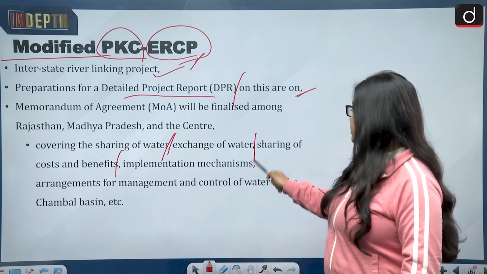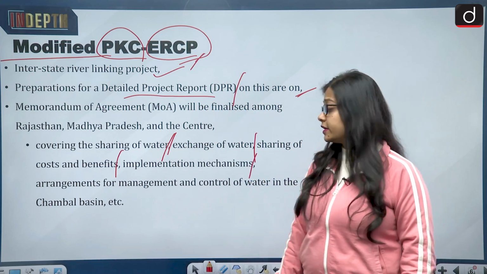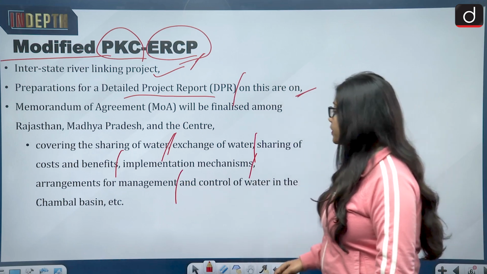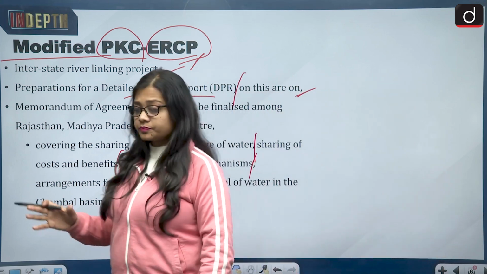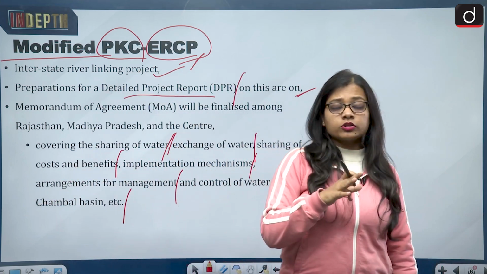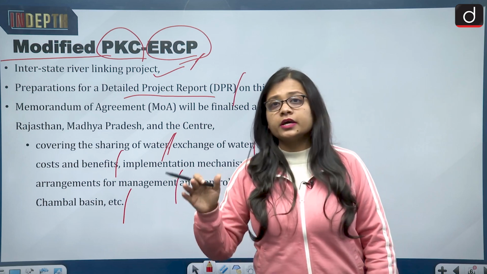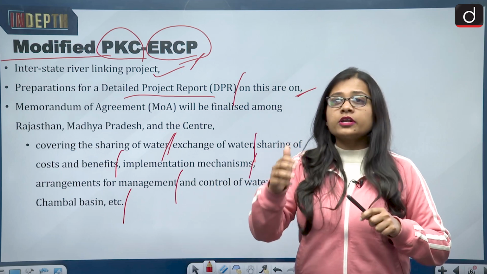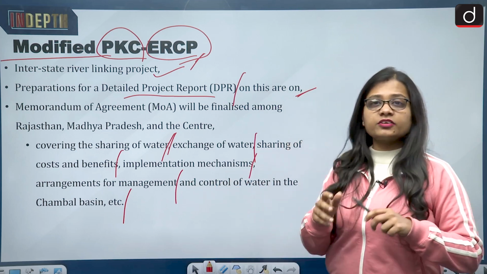Then the implementation mechanism, how the project will be implemented. Then arrangements for management and control of water in the Chambal basin. So how the management of the bigger river, that is Chambal, among all the 3 rivers, will be done, so that after the interlinking of river project, the river should not be at a disadvantage.